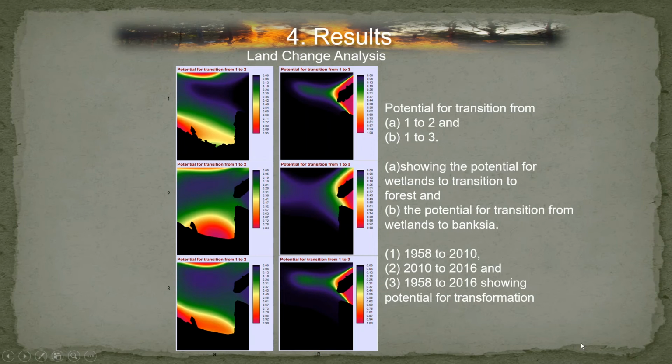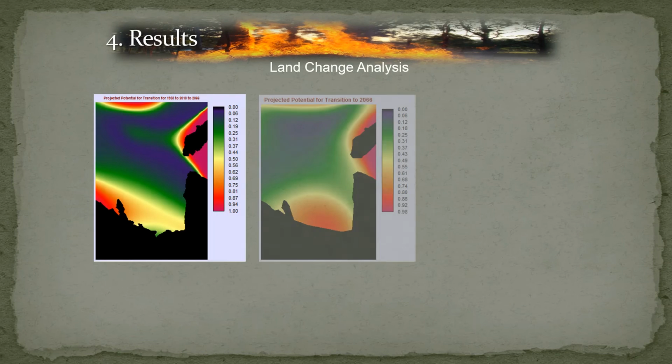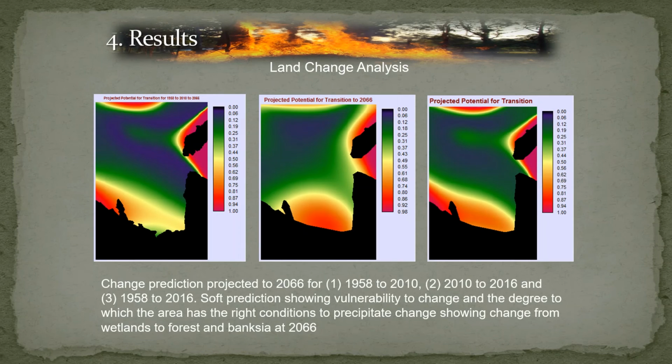An increase in forest as well overall. But interestingly, taking all of that and feeding it further in to look at change prediction, the possibility of change in the future to 2066, we see that overall Banksia and forest are increasing, with a net gain, and a net loss of wetlands between each one.